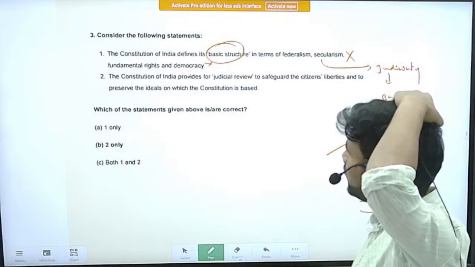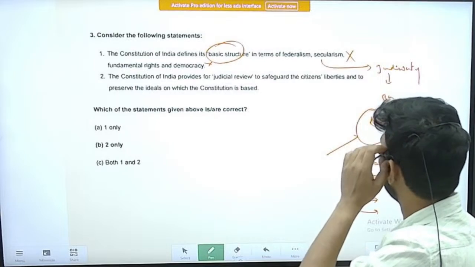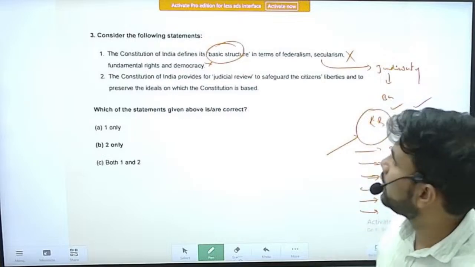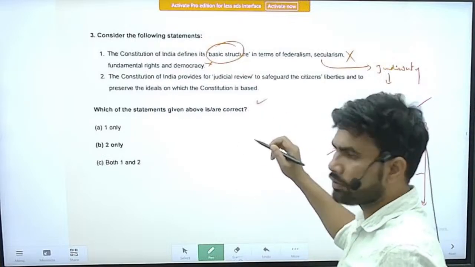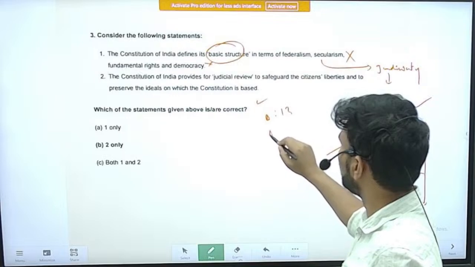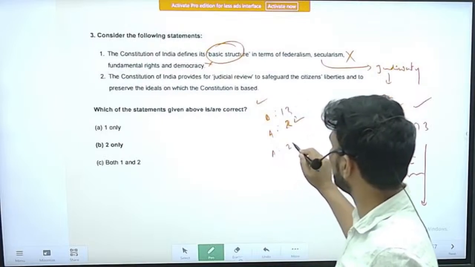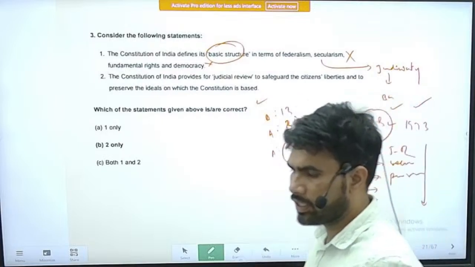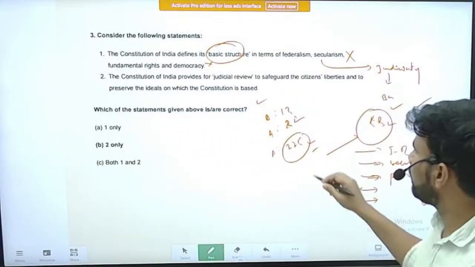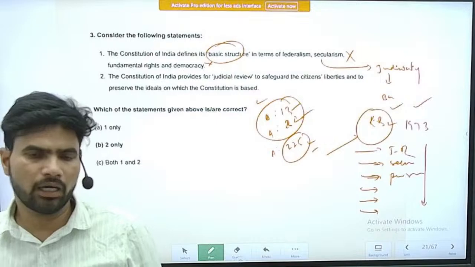Next statement, the Constitution of India provides for judicial review to safeguard the citizens' liberties and to preserve the ideals on which the Constitution is based. Yes, this is a correct statement. So the judicial review power of the judiciary comes from Article 13 and also Article 32. When it comes to High Courts, I think Article 225, please relook into the article number. But when it comes to the Supreme Court, the judicial review power comes from Article 13 and Article 32.